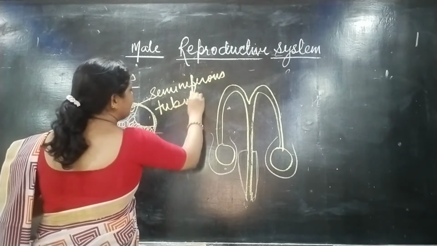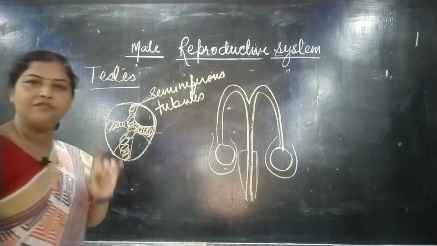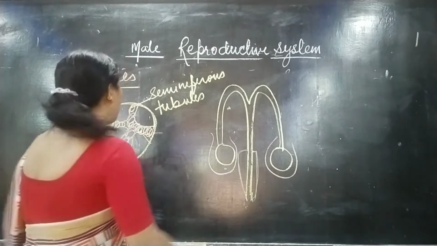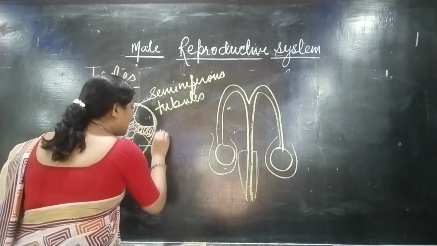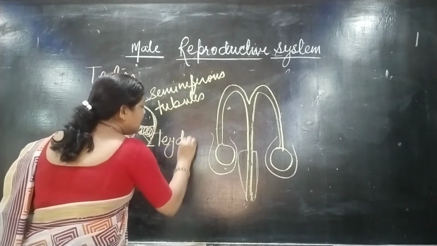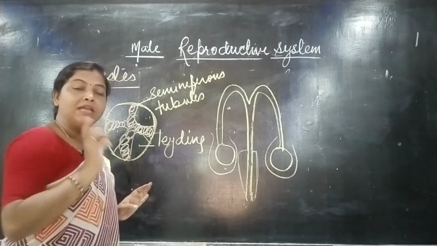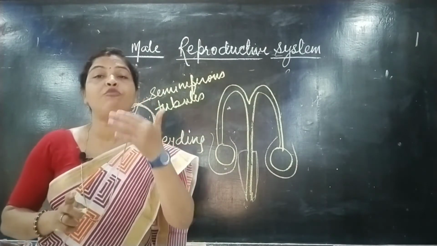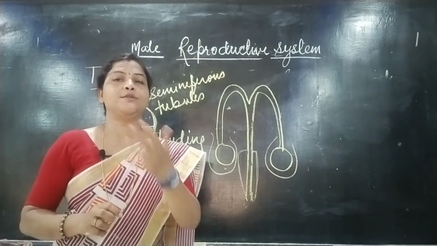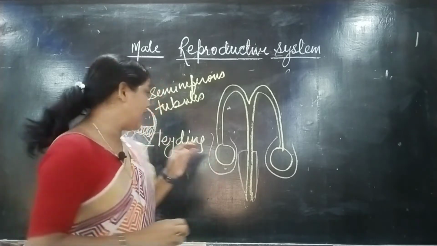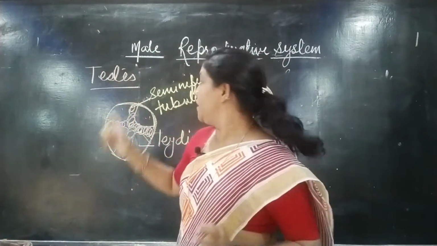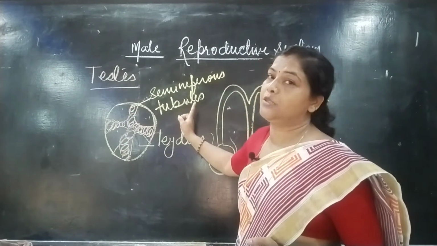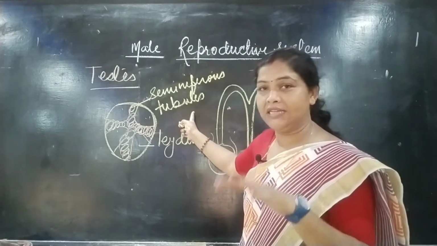What is their function? Seminiferous tubules form sperm. And these are Leydig cells. These Leydig cells are responsible for the secretion of the hormone testosterone. And this sperm is the gamete, which takes part in the process of fertilization.